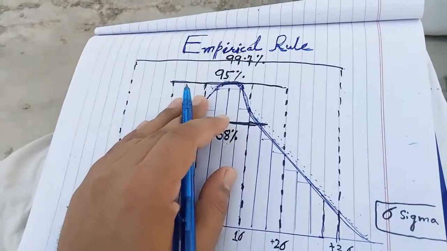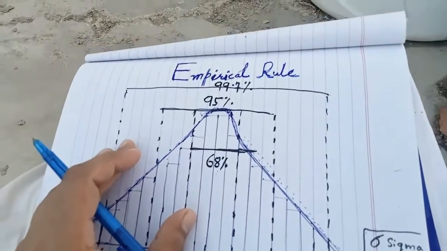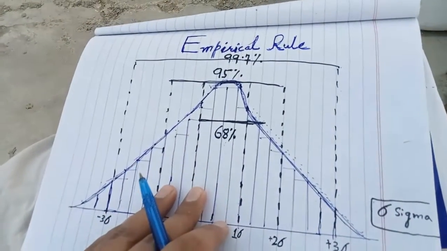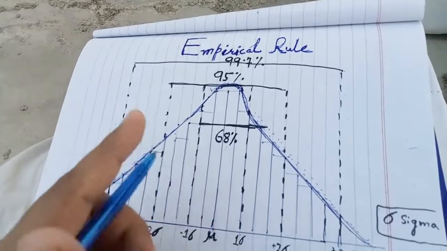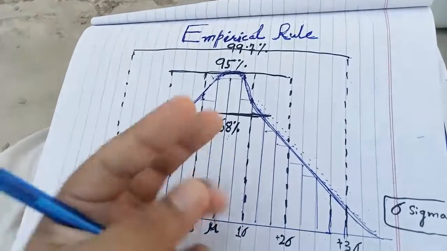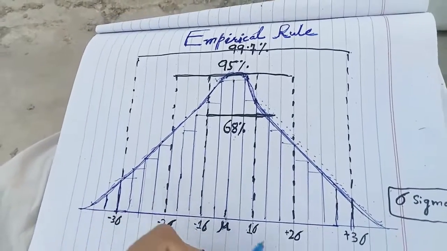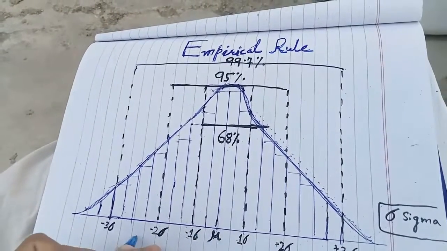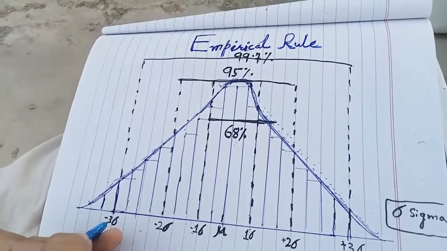Once again, what is the empirical rule? The empirical rule says that if you have a normal distribution data set, 100% of the data falls within three standard deviations: 1 sigma and minus 1 sigma, 2 sigma and minus 2 sigma, or 3 sigma and minus 3 sigma.